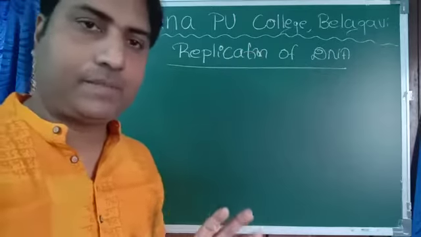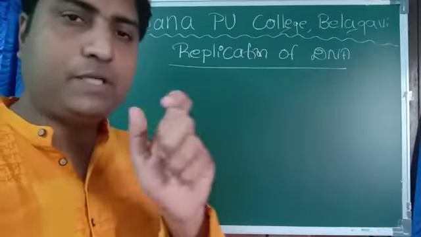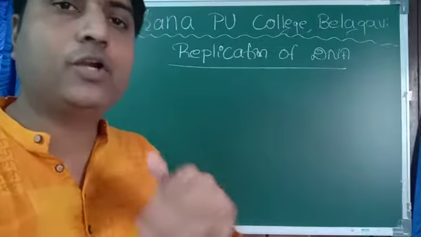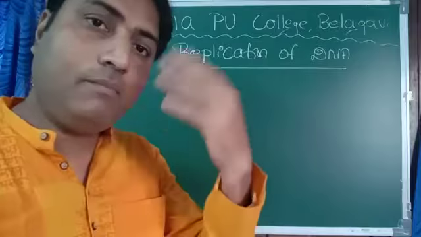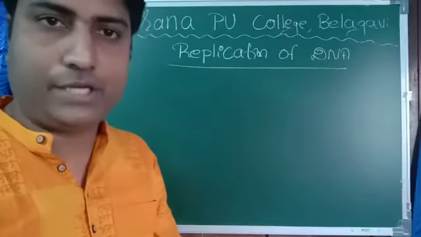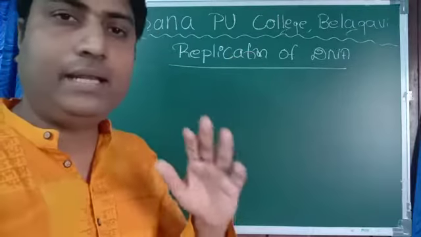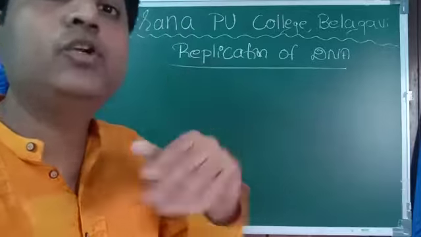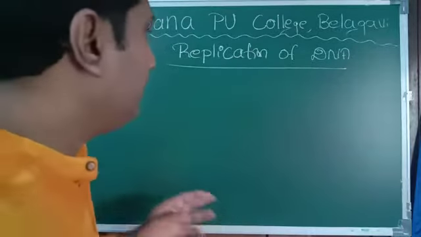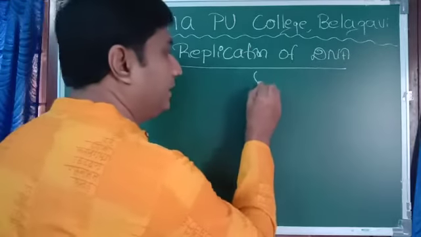Replication of DNA. DNA has a special character. It can undergo replication. Replication means DNA can form again DNA. That is called replication. So parent DNA can give rise to daughter DNA. Now see, for example, this is the DNA.